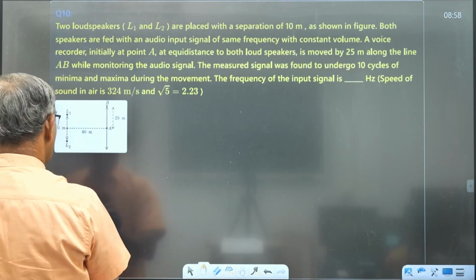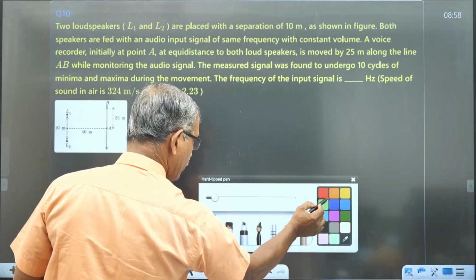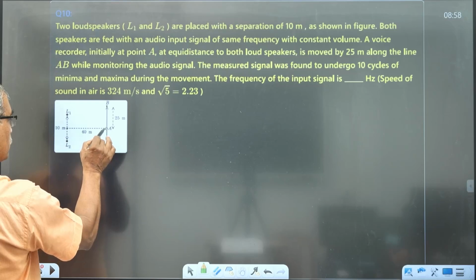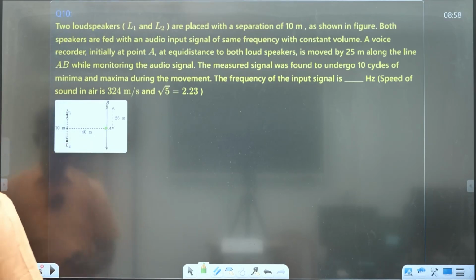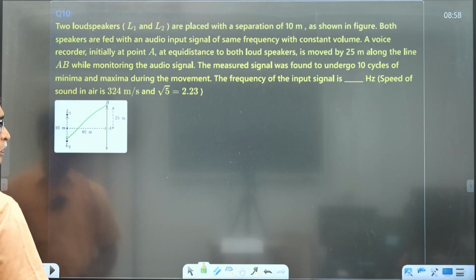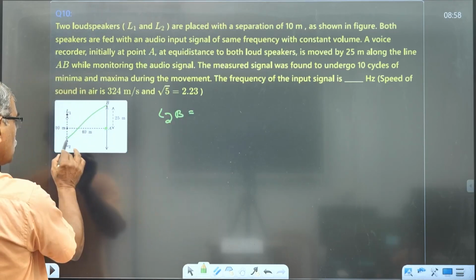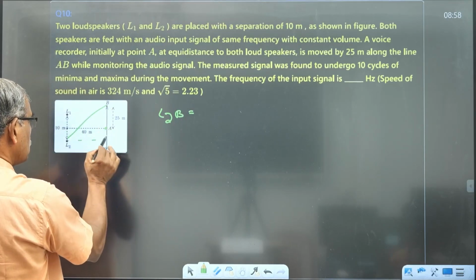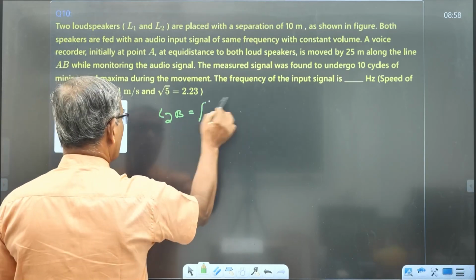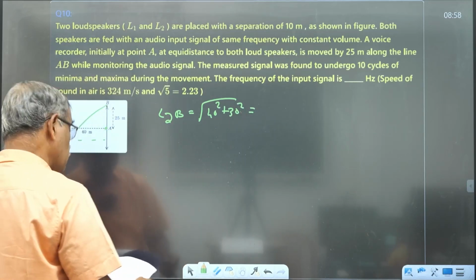Here I'm using some other color. Now this is the equidistant point, where the path difference is 0. From here the path difference is given by L2B. L2B is the root of 40 squared plus 30 squared, and that calculation yields the value 50.